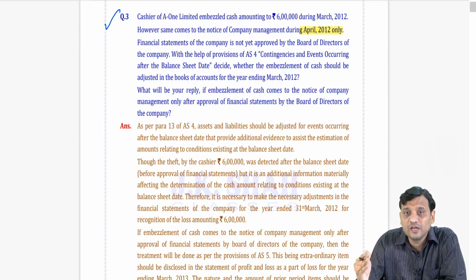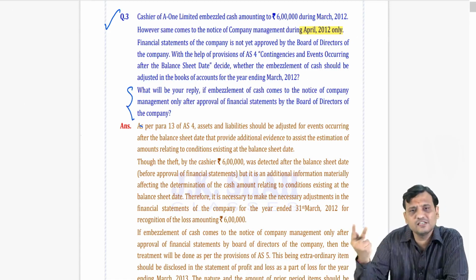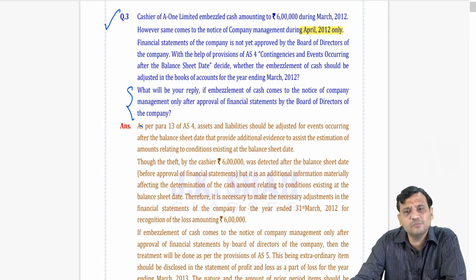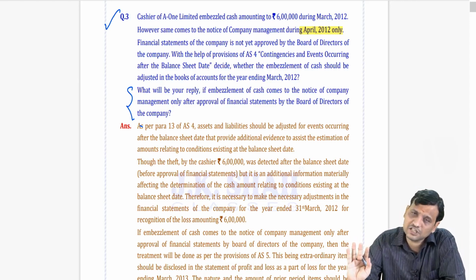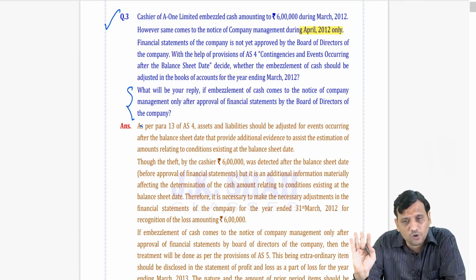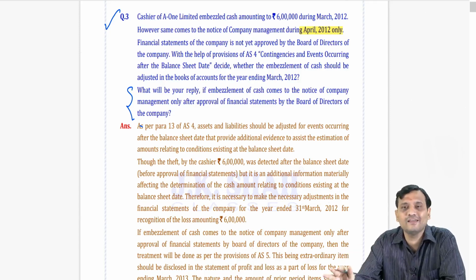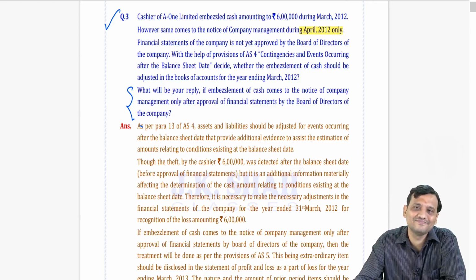But now, if you look at point number 2, my dear, what is happening in point number 2? They are asking us 2 questions. In point number 2, it says that the cash is already embezzled. The conditions with respect to embezzlement of cash were already there on 31st March. But we come across that point only after the books of accounts have been approved by the appropriate authority. We are not aware of it.